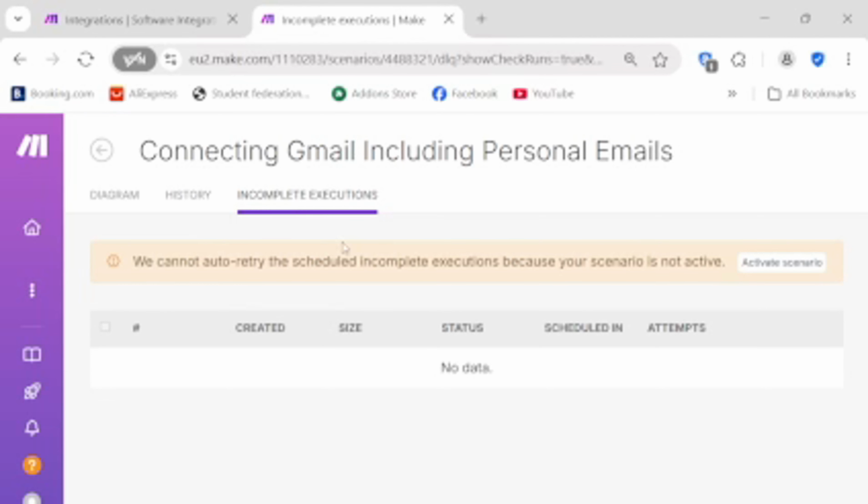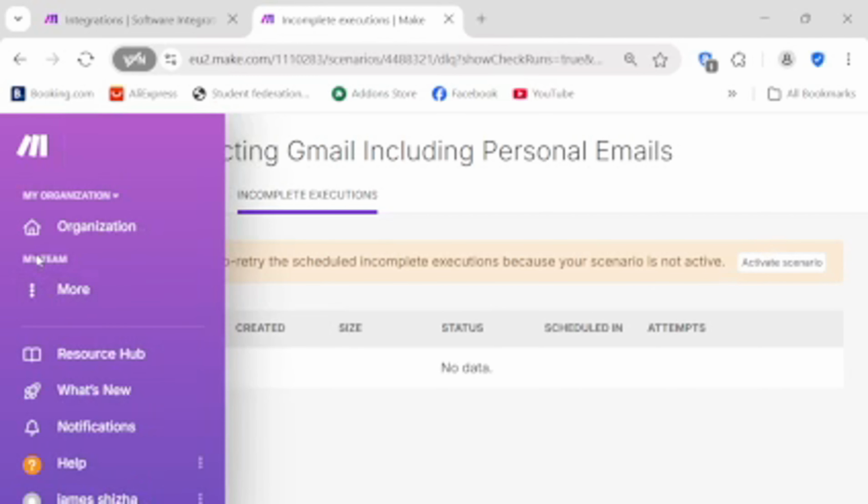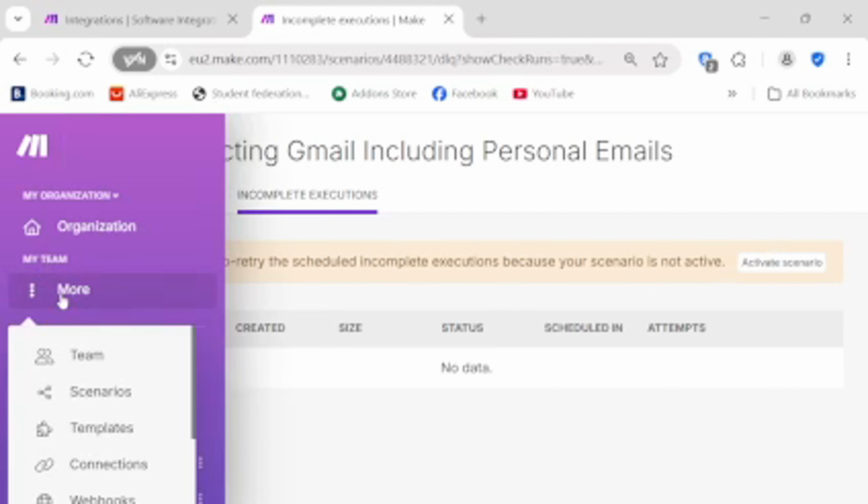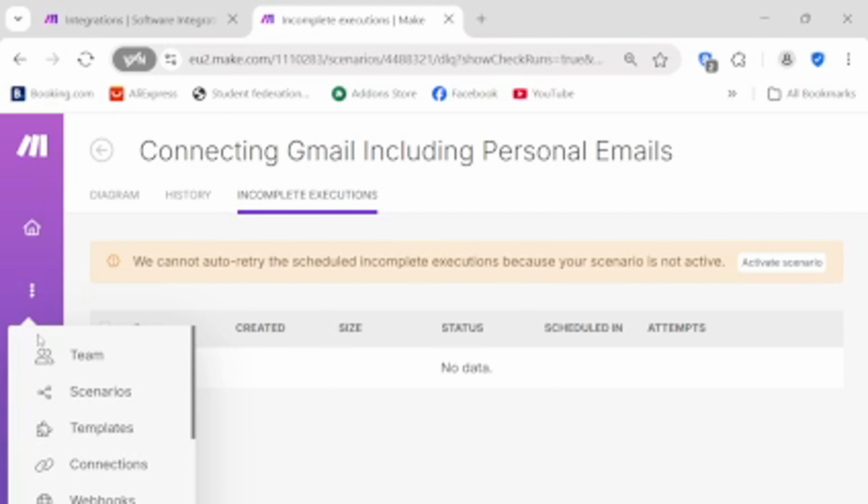Now let's dive deeper into what makes Make the leading automation platform. We'll explore the core platform features, specific solutions, the vast world of integrations, our pricing structure, and the resources available to support your success. Platform or features page.